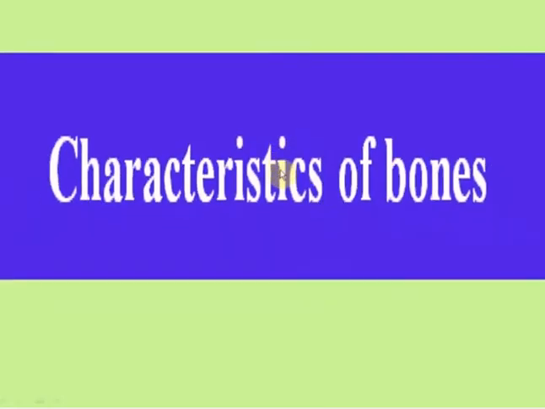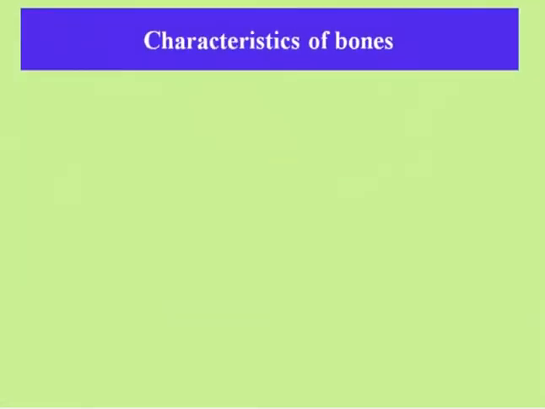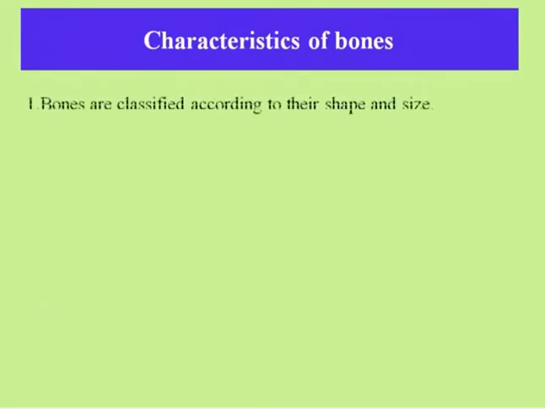Now, here come the characteristics of bones. First one is bones are classified according to their shape and size. Each bone is classified according to their shape, whether it is slender or flat bones, long bones, short bones. These bones depend on their size. The shape comes in flat bones, sesamoid bones.